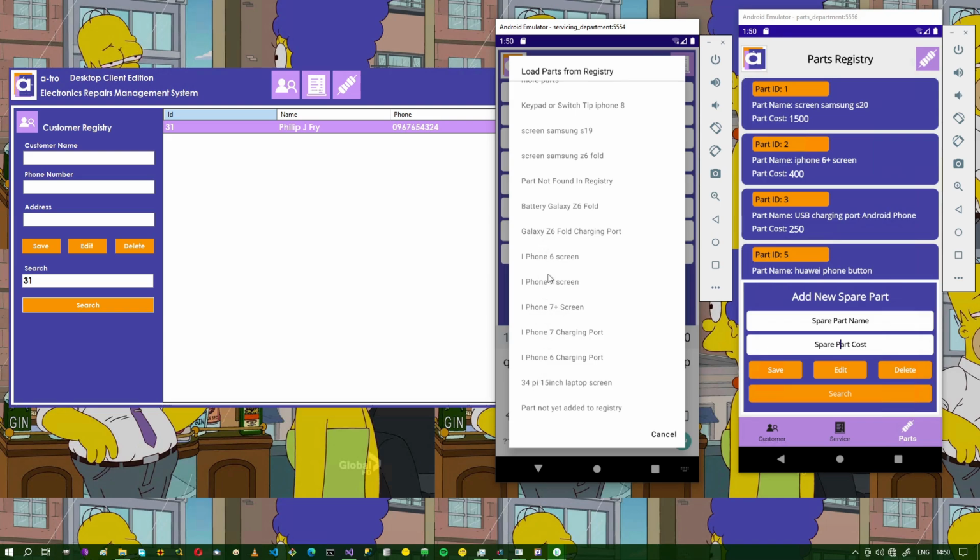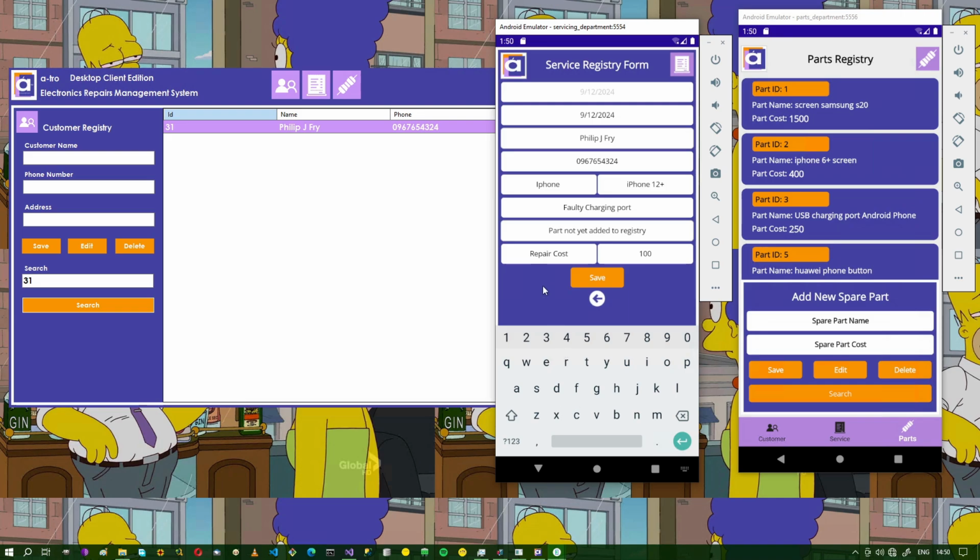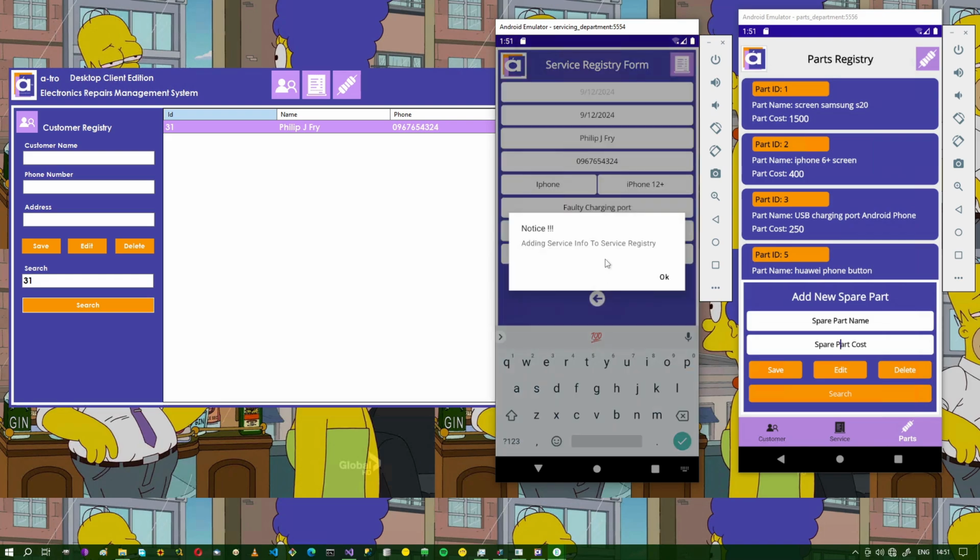So we don't have that spare part just yet, so we'll add it here. Part repair cost, say 100 for now, plus a labor cost for repair. We'll save that data for now since we don't have the spare part, but we've linked the customer data in the customer registry with the hardware that belongs to the customer.